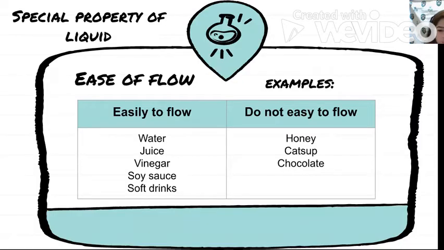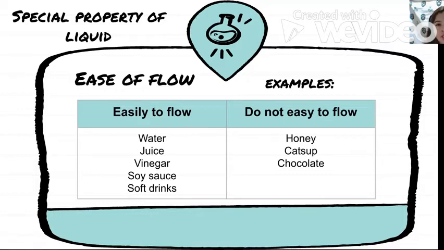Next, we have the special property of liquid, which is the ease of flow. There are some liquids that can flow easily, just like water, juice, vinegar, soy sauce, and soft drinks. Can you tell me some more examples of liquids that can easily flow? That's right.